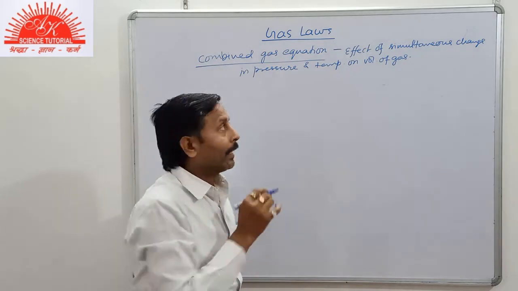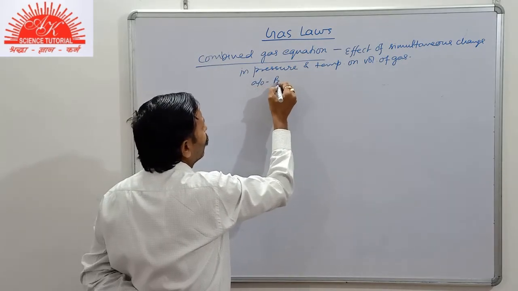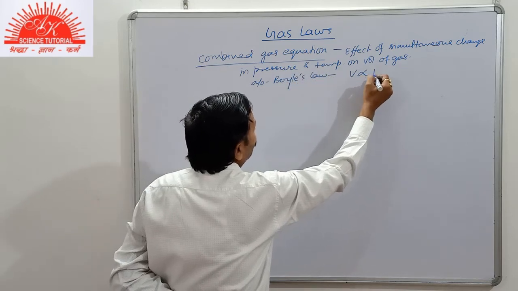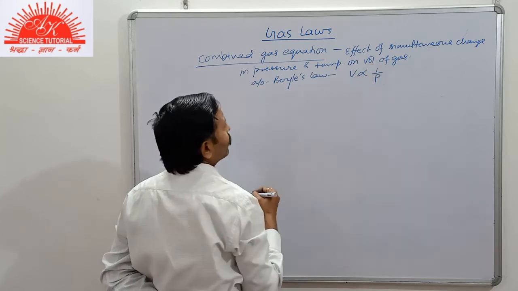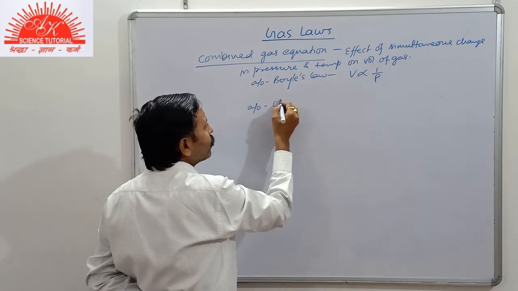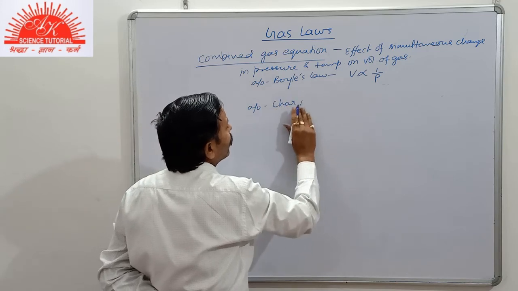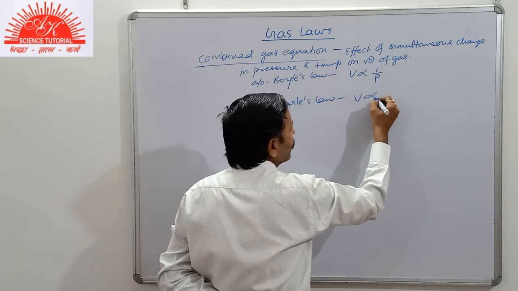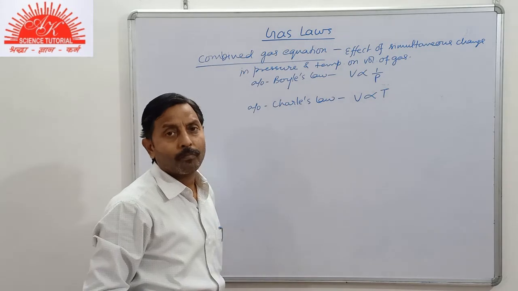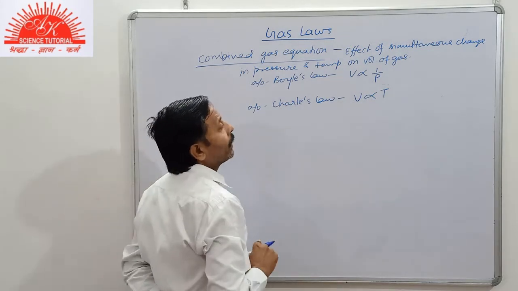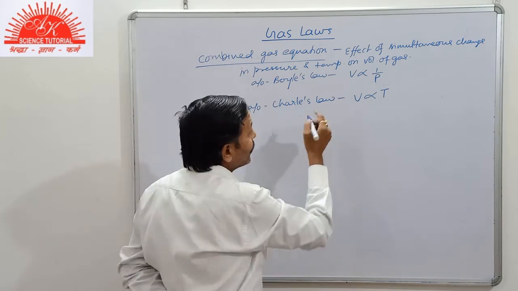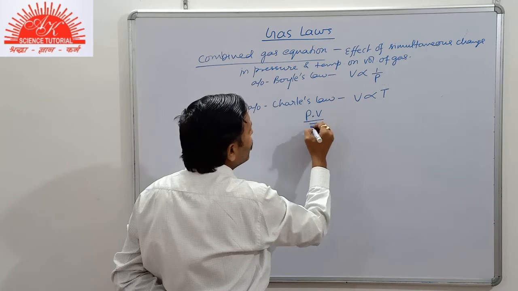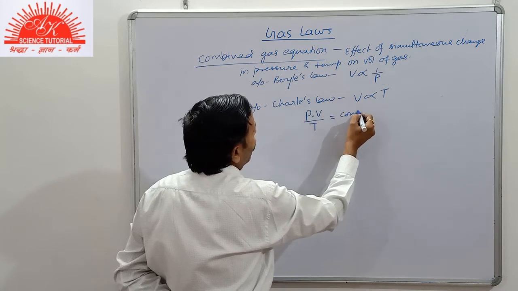Now we see that according to Boyle's law, volume is inversely proportional to pressure, and according to Charles' law, volume is directly proportional to absolute temperature. If you take them together, you will observe that P into V by T is equal to constant.